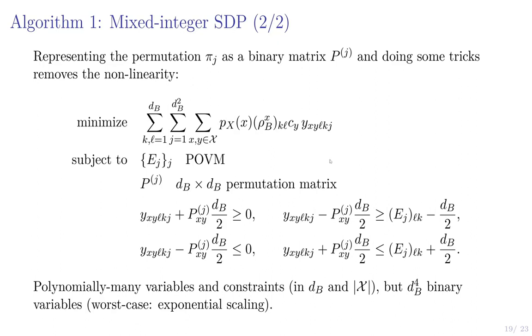So that's good. We've removed the nonlinearity at the cost of some polynomial overhead in our constraints and number of variables, but we haven't been able to remove all the discrete constraints. These P j's are permutation matrices, so their elements are all 0 and 1, and we end up with dB to the 4th binary variables. And with these binary variables, in the worst case, we have exponential scaling. We have to branch on each variable, is it 0 or 1, and solve a problem there. And there are different techniques to try to solve these that can work in practice, but the worst case scaling is still exponential.